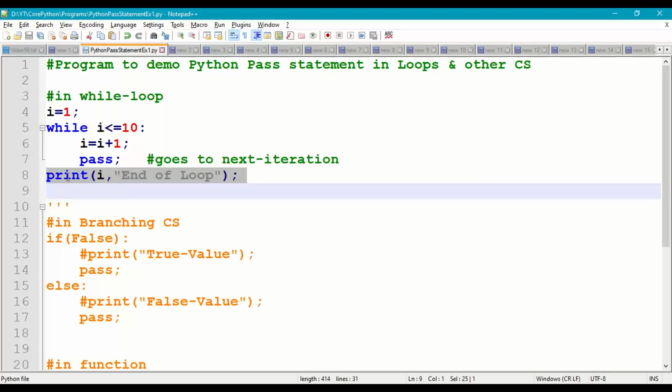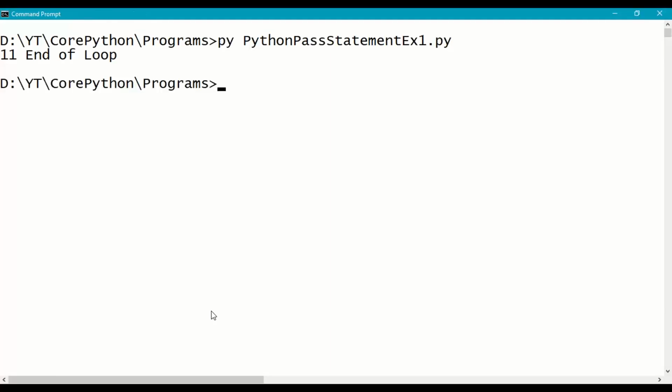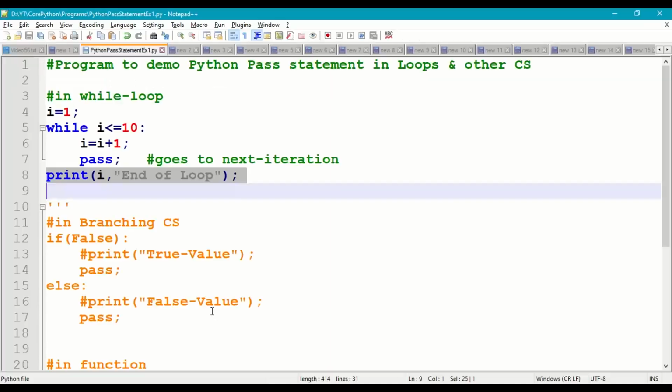So save this, come to the prompt where you have saved this, and run it: python pass statement example1.py. So i value with pass in the while loop, at the end it will become 11.